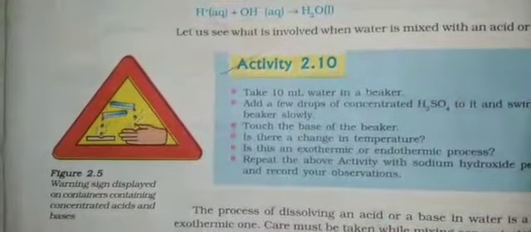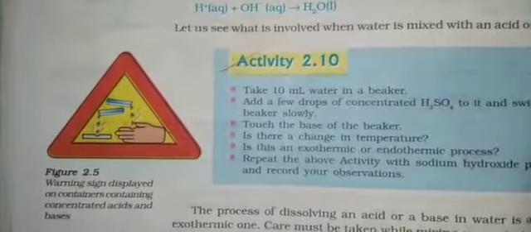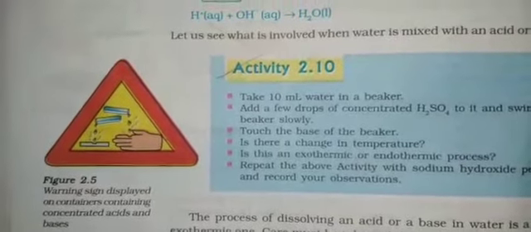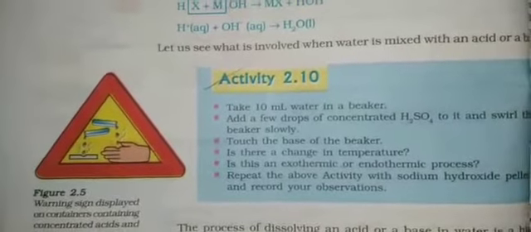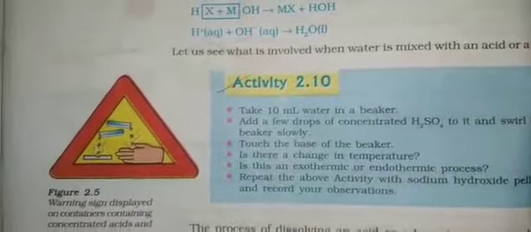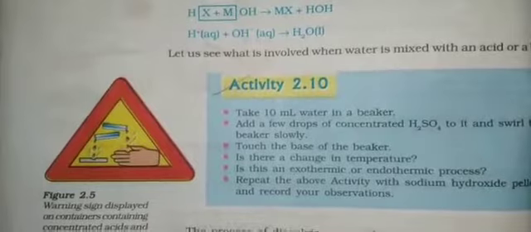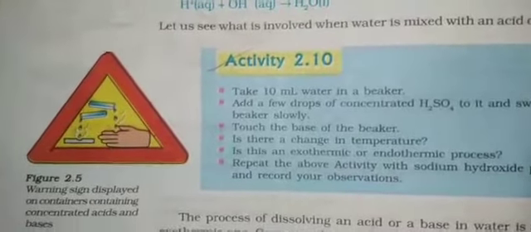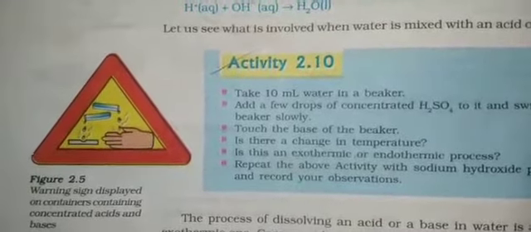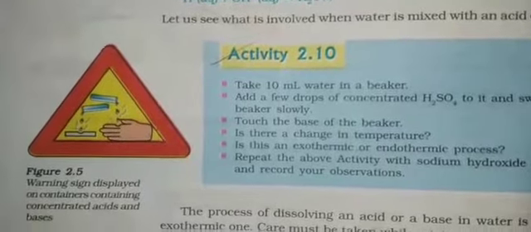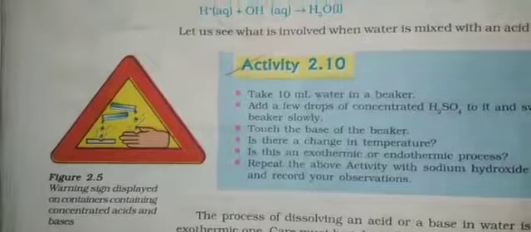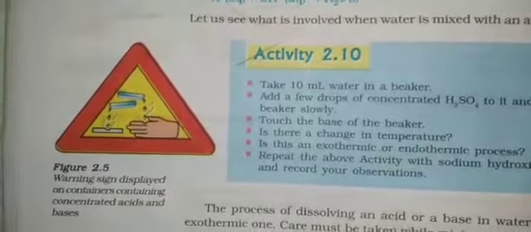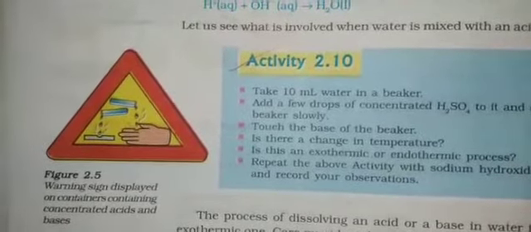Mixing an acid or a base with water results in a decrease in the concentration of the ions. So when we add acid to water, or bases to water, the concentration of the ions will decrease per unit volume. Such a process is called dilution. Dilution means that when we add water to acid, the acid concentration keeps decreasing.